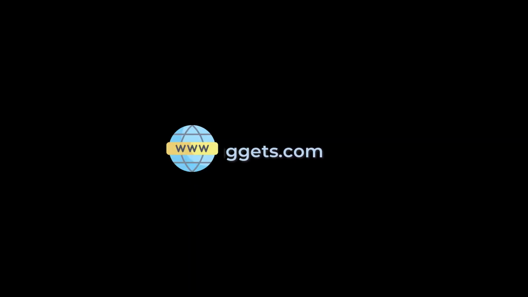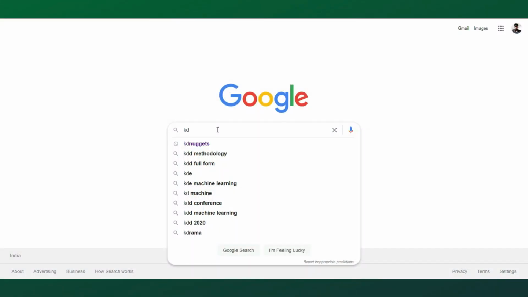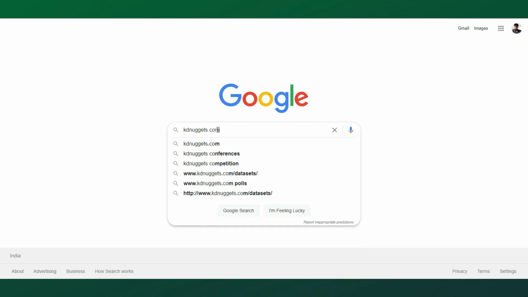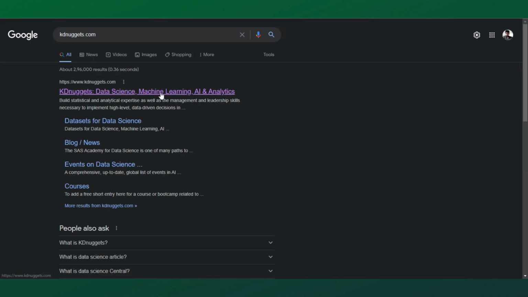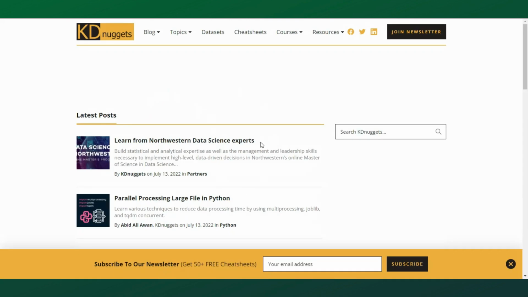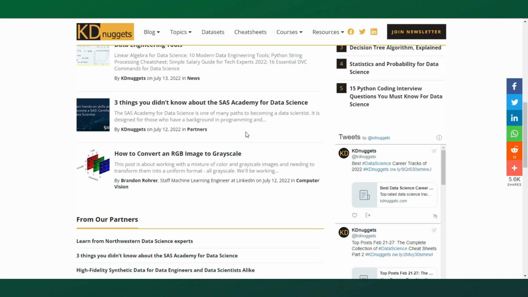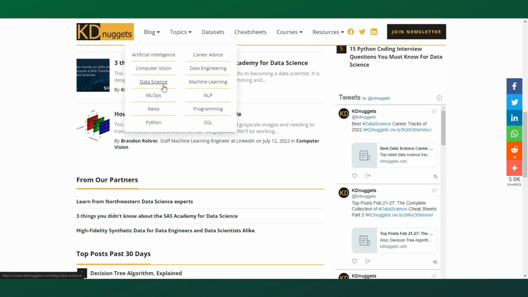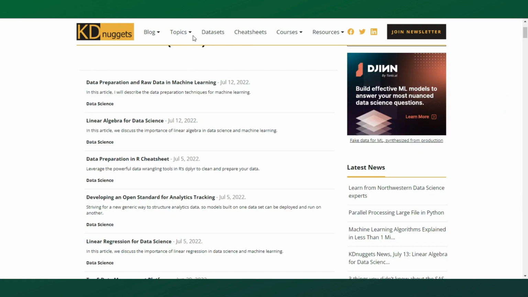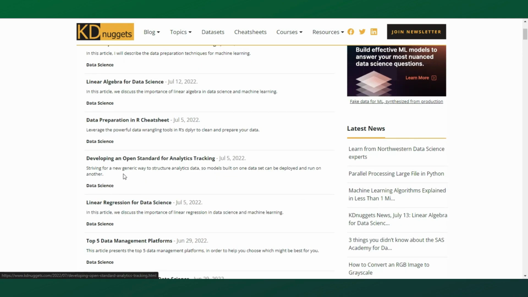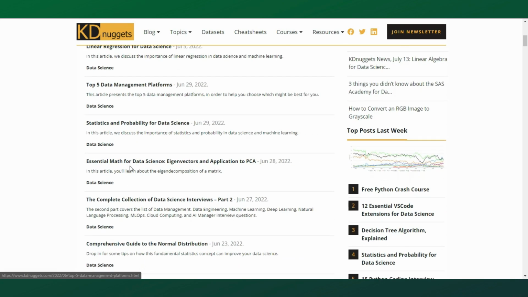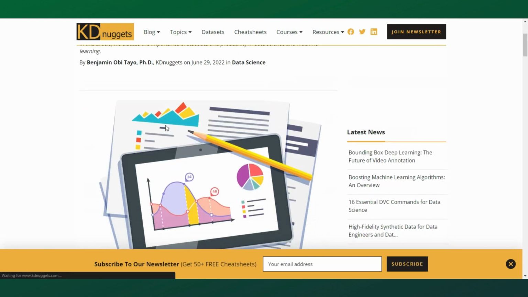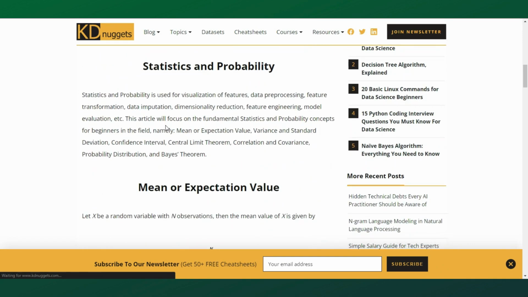Okay. The second one is kdnuggets.com. This site is another free site. It provides us a lot of high level to low level machine learning, deep learning and analytics implementation projects. I highly rate this site because of their wide range of contents. They are trying to cover the entire data stack like data engineering, data science, data analytics. So they are covering full stack data science from medium to high level. If you are a beginner, this site has contents for you, but it is mainly providing the high level contents, and those contents are top quality too.